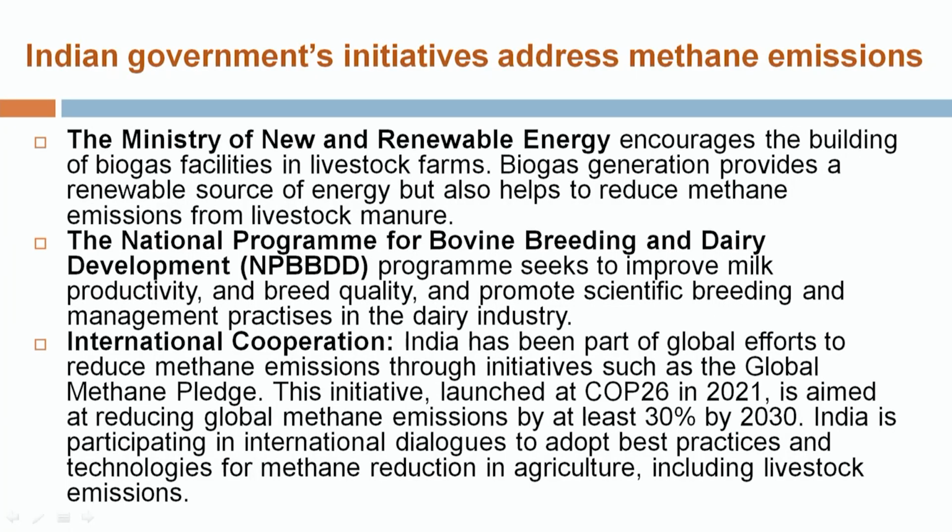The Ministry of New and Renewable Energy encourages the building of biogas facilities in livestock farms. Biogas generation provides renewable energy resources. Along with that, it also helps in reduction of methane emission from livestock waste. Another important government plan, the National Programme for Bovine Breeding and Dairy Development, is mainly aimed to improve milk production and breed quality, again indirectly helping in reduction of methane emission.